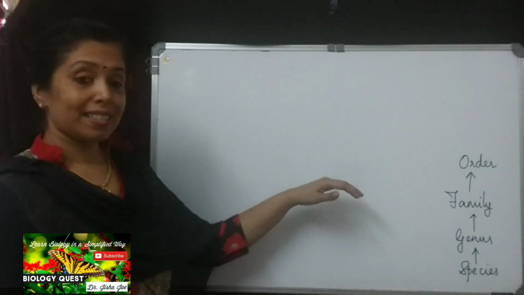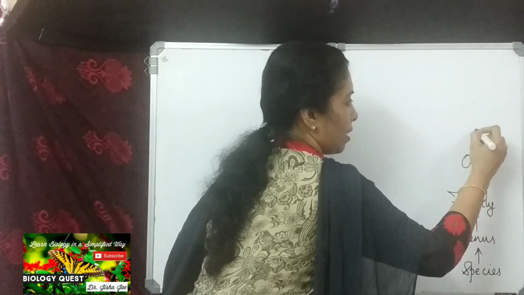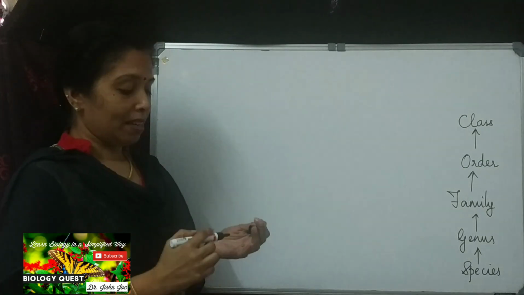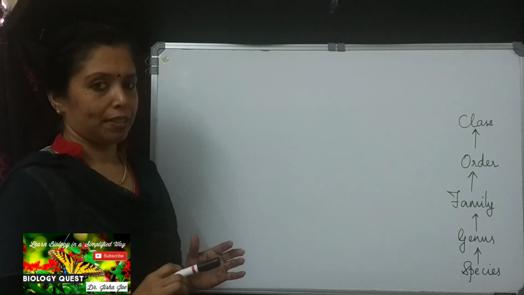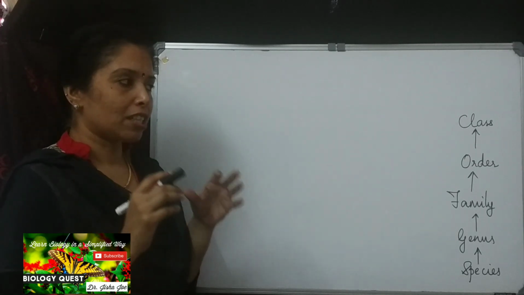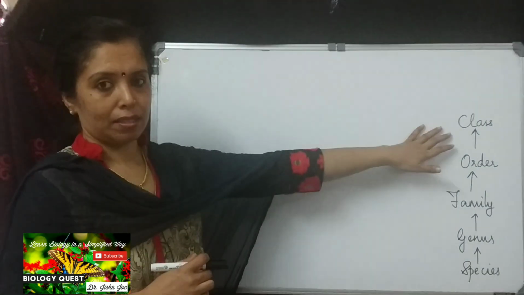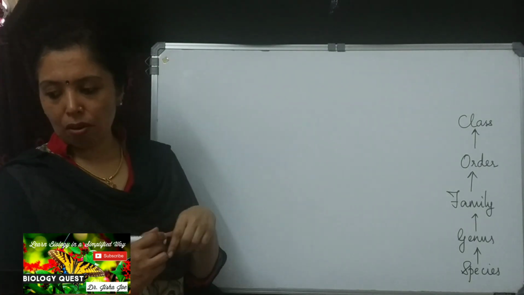Now which is the next higher taxon? It is the class. What is a class? An assemblage of closely related orders. Closely related orders are grouped together to form the class. Which is the order that we saw?